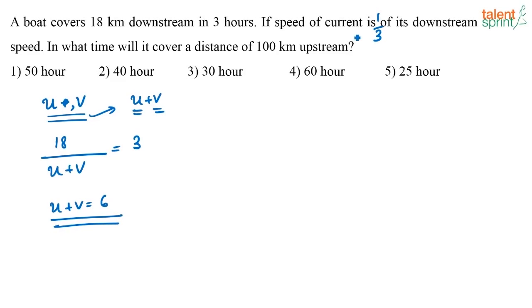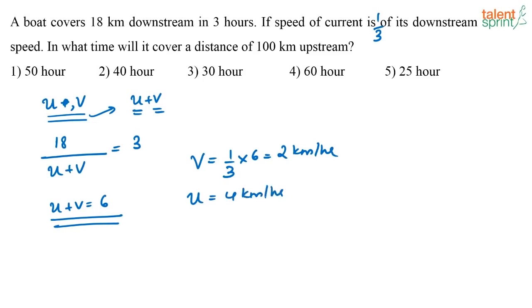If the speed of the current is 1/3 of the downstream speed, what is the speed of the current? Speed of the current is nothing but 1/3 into 6, that is equal to 2 kilometers per hour. So what is the speed of the boat in still water? It is nothing but 6 minus 2, that is equal to 4 kilometers per hour.